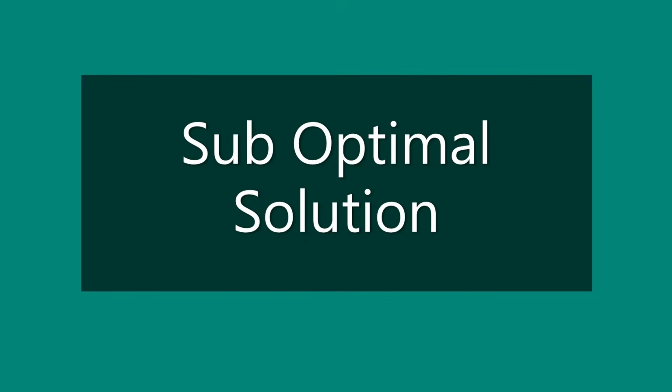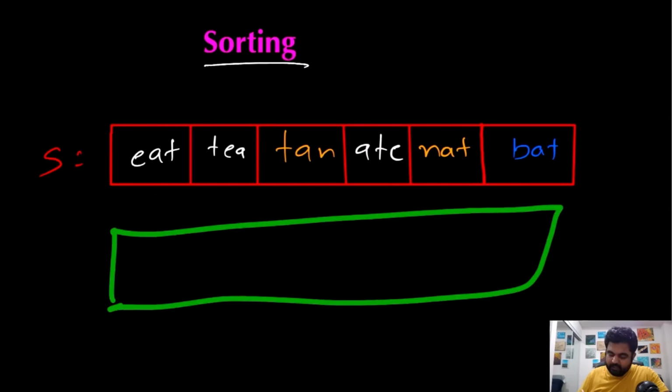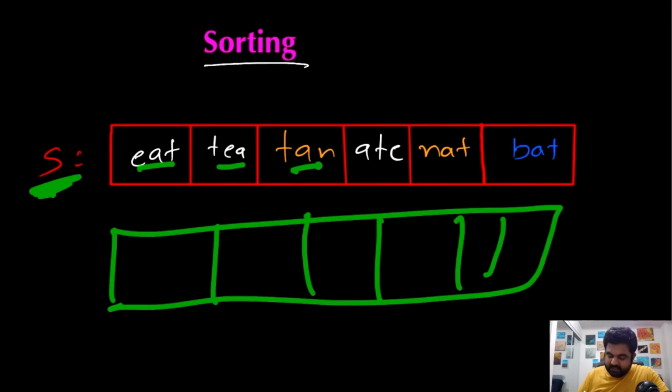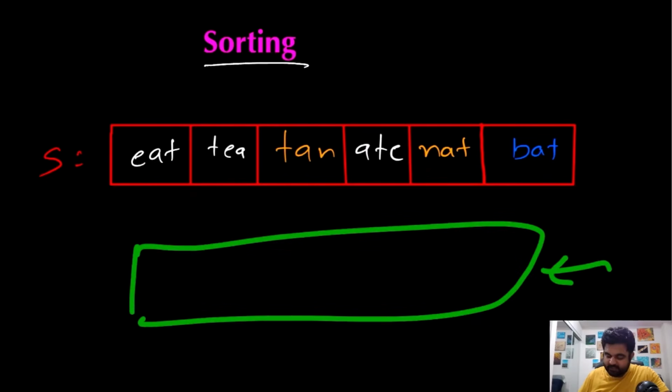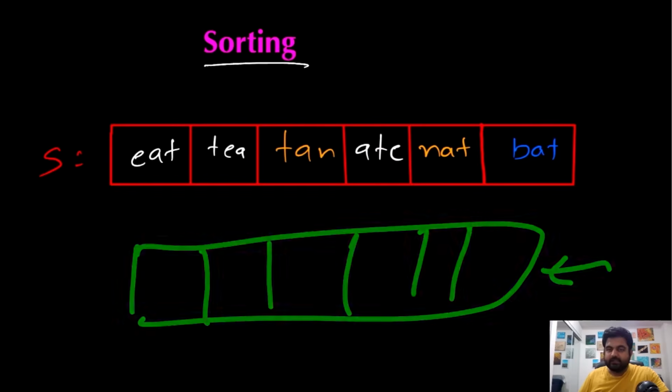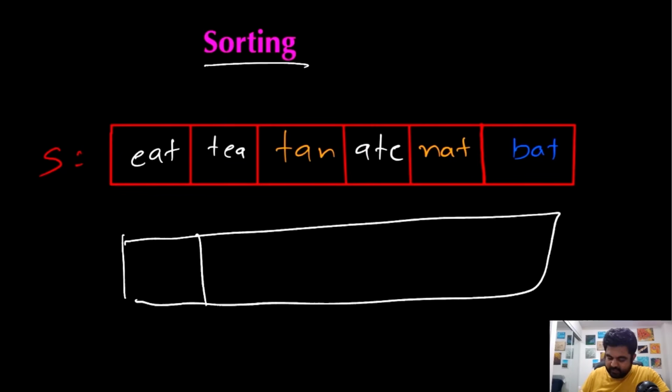One better way to solve this problem is by using sorting. How we are going to use sorting is that we are going to create another array, and for every single entry present inside this original S, we are going to sort the characters in alphabetical order. Then all we have to do is iterate over this newly created array once and find all the similar values, and then we can simply return them as the answer, and that makes our life much easier. Let me quickly show you what I'm suggesting. So based on this array, we will create a sorted array, and the sorted array is going to look something like this.